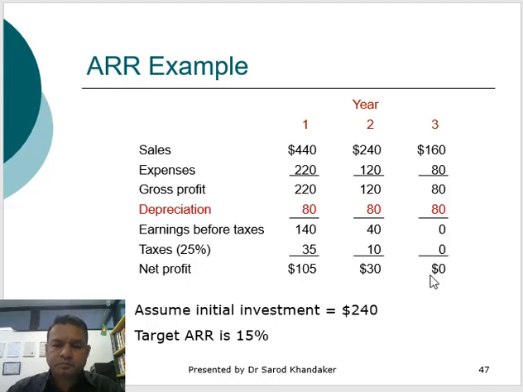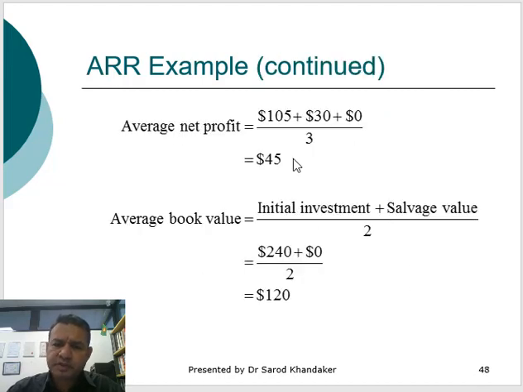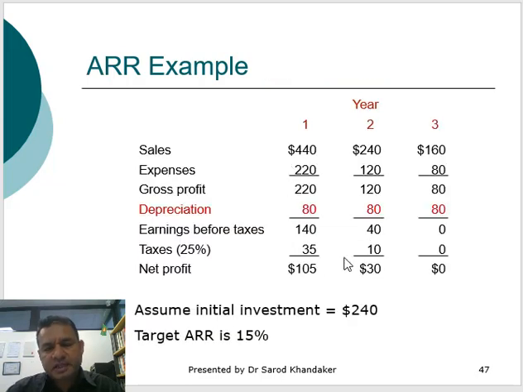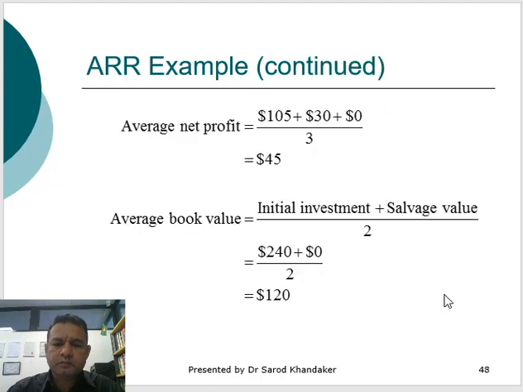The average net profit would be 105 plus 30 plus 0 divided by 3, which is 45. So how do we get the average net profit? It has been given in the previous slide, 105 plus 30 plus 0, divided by 3, which is 45.